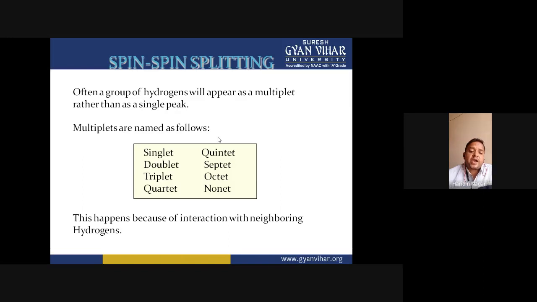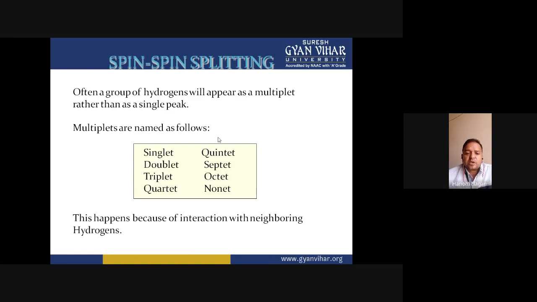If there are no neighboring hydrogens with the protons or the group of protons, if there are no hydrogens at the adjacent position, then there will be no splitting of the signal. This signal will appear as a singlet, meaning a single peak. But in most cases, protons are present at the adjacent position.